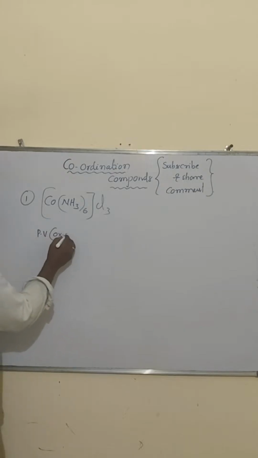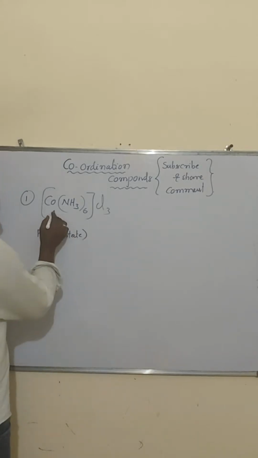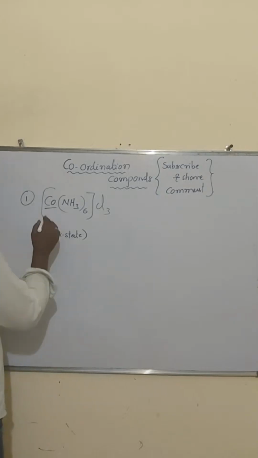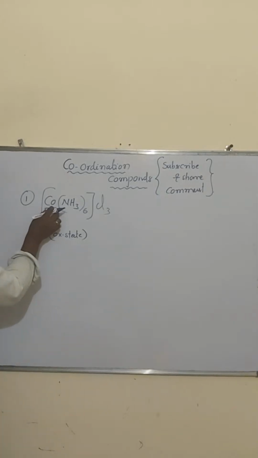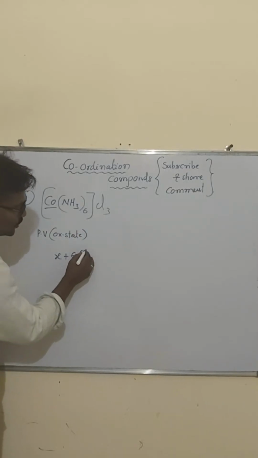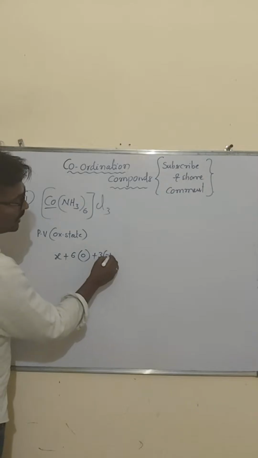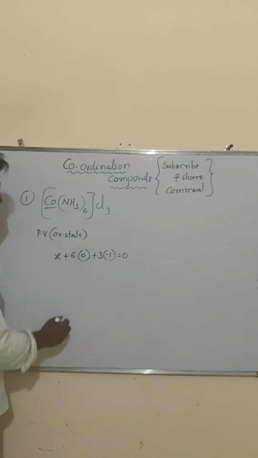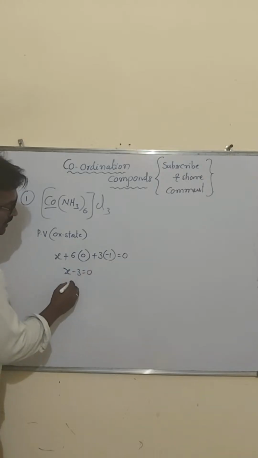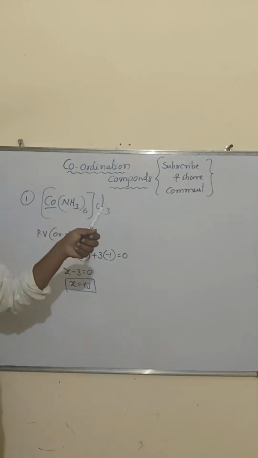Primary valency, you may think, is the oxidation state. The oxidation state of what? The central metal atom. As I told, we have to find out the central metal atom's oxidation state, so how do we take it? The metal whose oxidation state we want to calculate, we take as x. Then 6 ligands are there, each neutral ligand we take as 0. Then 3 counter ions are there, each counter ion is -1. So x + 0 - 3 = 0, then x equals +3. So the oxidation state of the central metal atom is +3.